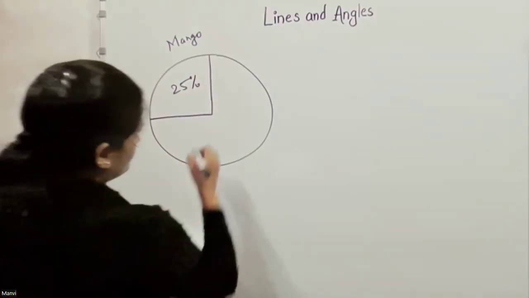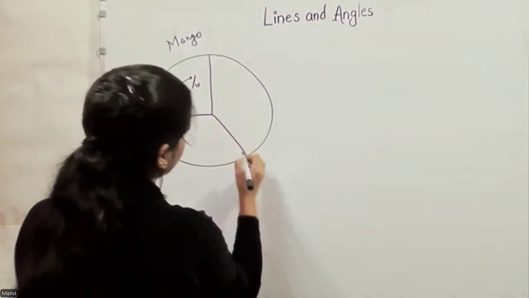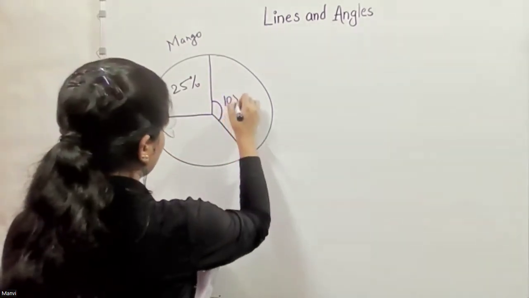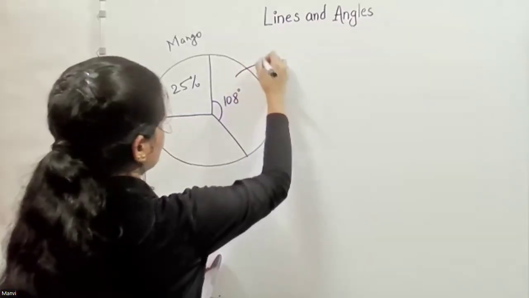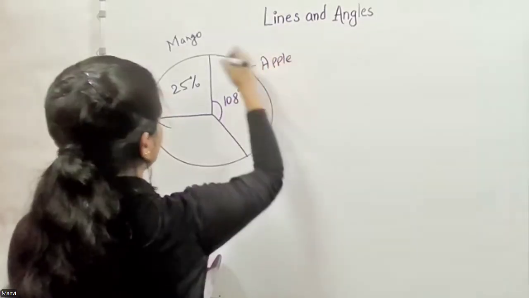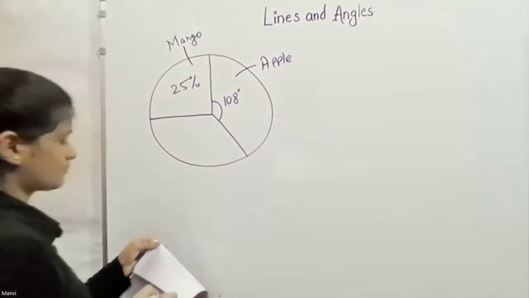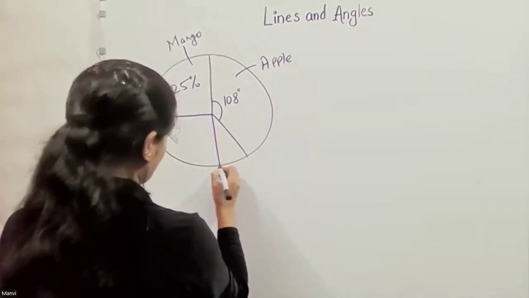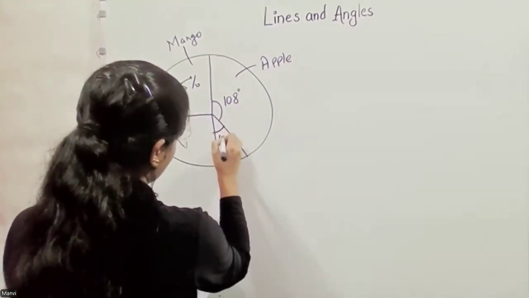This represents apple, which is 108 degrees. This represents oranges, which is 10%.